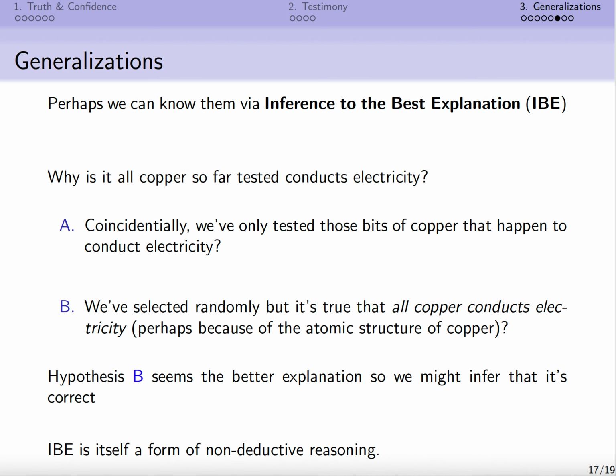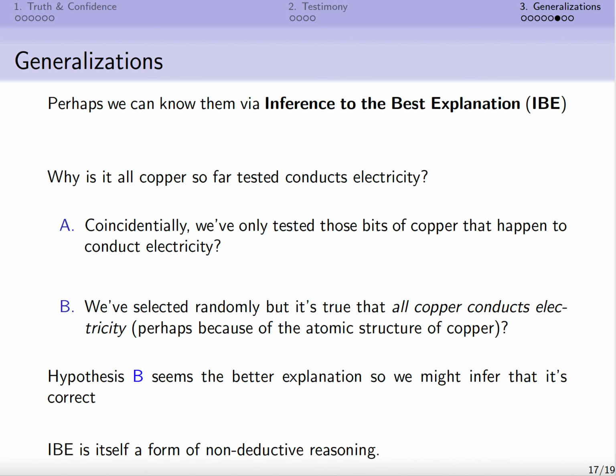So this is one possible solution to the problem of induction, the problem of how we can know that universal generalizations are true, at least sometimes. But notice that inference to the best explanation is itself a form of non-deductive reasoning. So it seems that just because something's the best explanation doesn't absolutely guarantee that it's true.